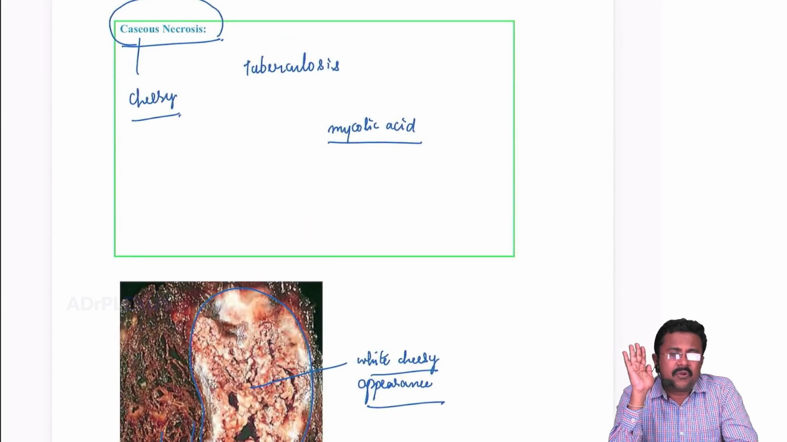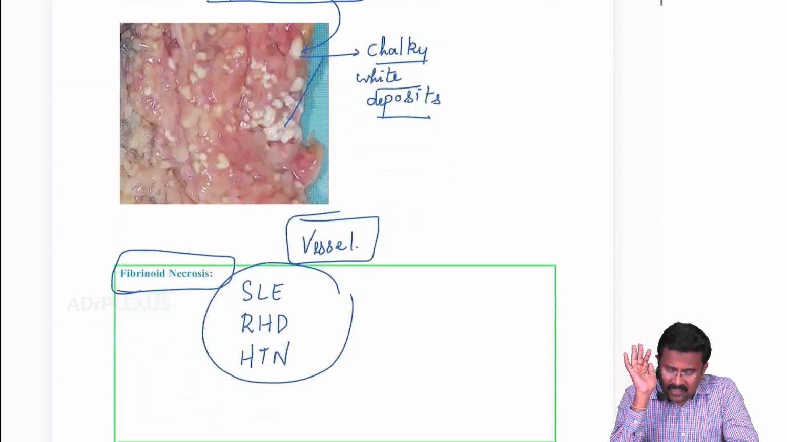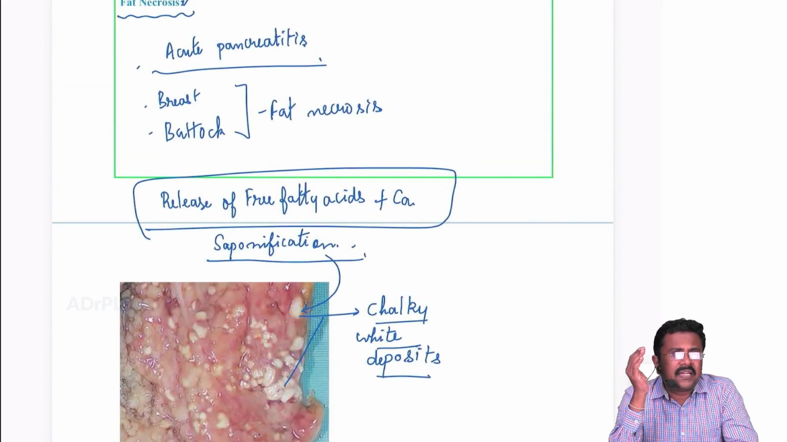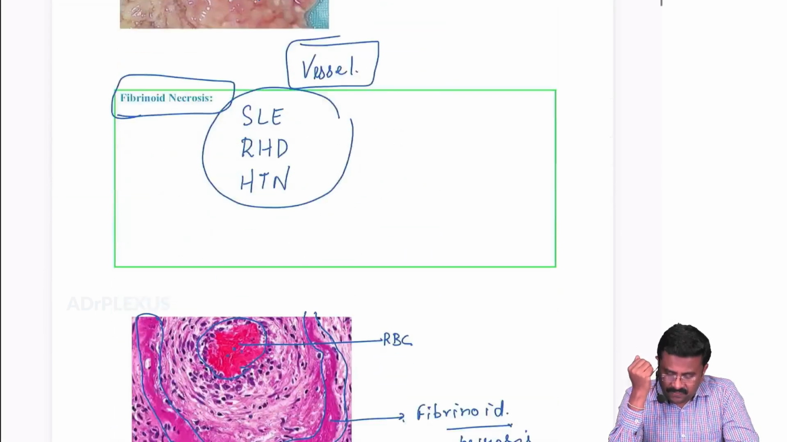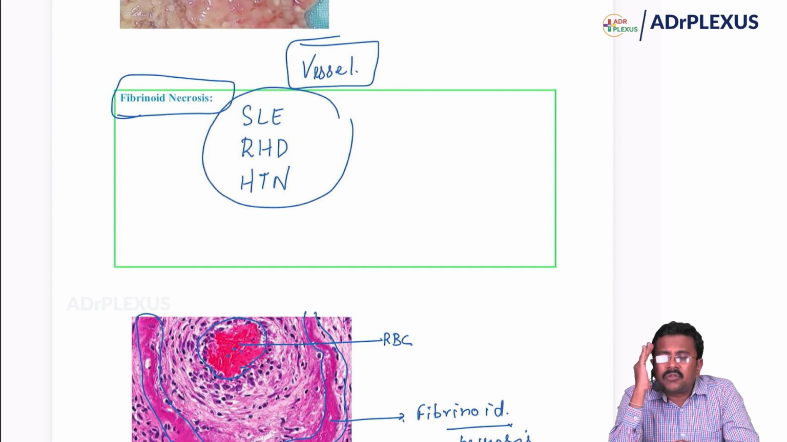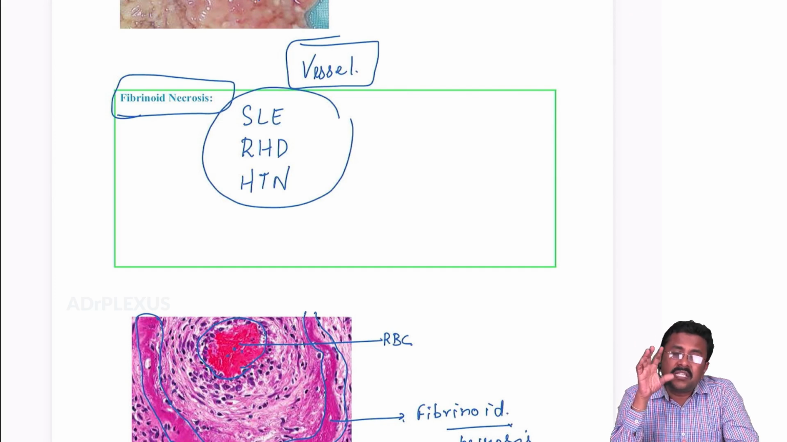Caseous necrosis, I am going to remember, is in tuberculosis. Fat necrosis, we saw in acute pancreatitis and trauma to the breast and buttock region, and the chalky white deposits are nothing but free fatty acids plus calcium. And fibrinoid necrosis, I am going to remember, is in blood vessels, SLE, rheumatic heart disease, and hypertension. So these are the key points to remember in necrosis, and our examiners' questions are going to be asked around these topics only. Please remember that only these topics are enough.